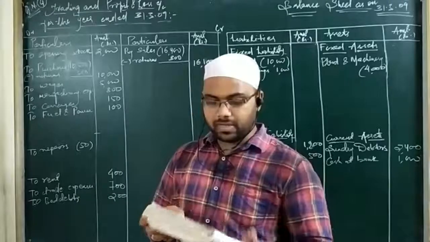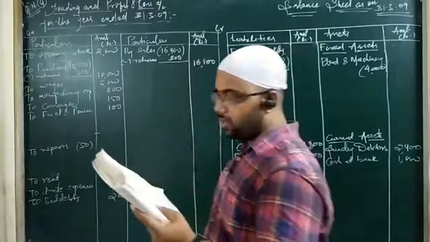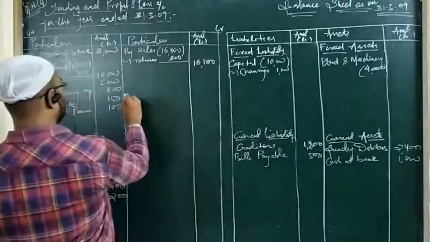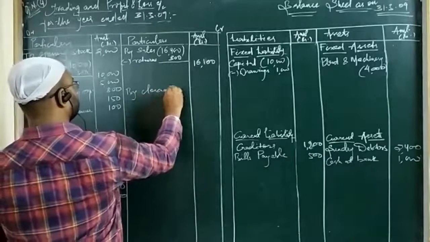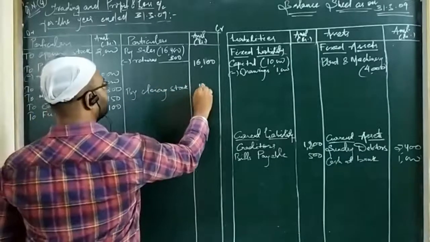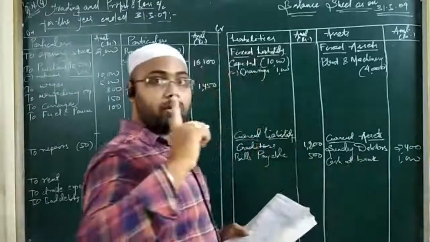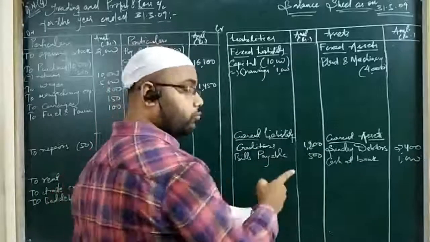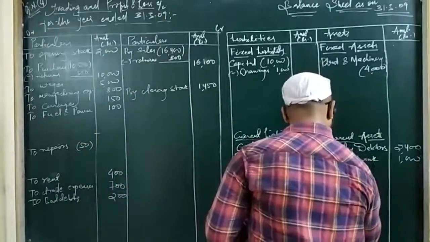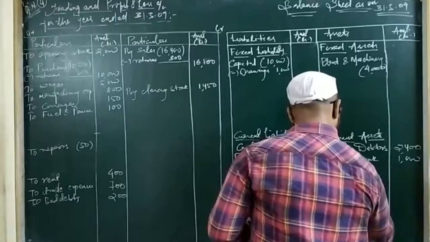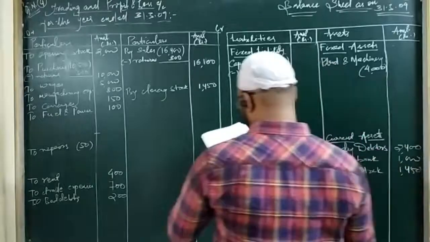Okay, the first adjustment given is closing stock. Closing stock is taken to the credit side of the trading account and then the asset side of the balance sheet. So closing stock is 1450. I will write it over here. By closing stock, 1450. Second, always remember when you are posting adjustments, take them to two financial statements. Knowingly, otherwise there will be a mistake. So closing stock is a current asset. We will write here closing stock, 1450.